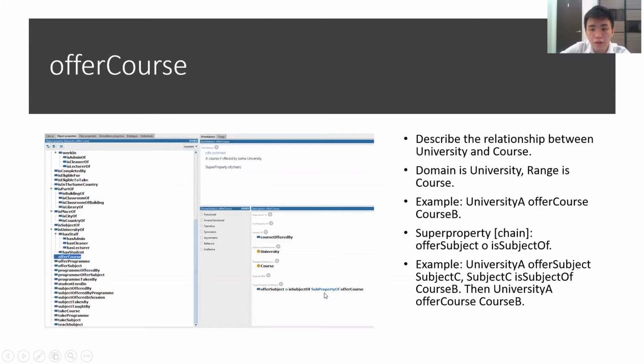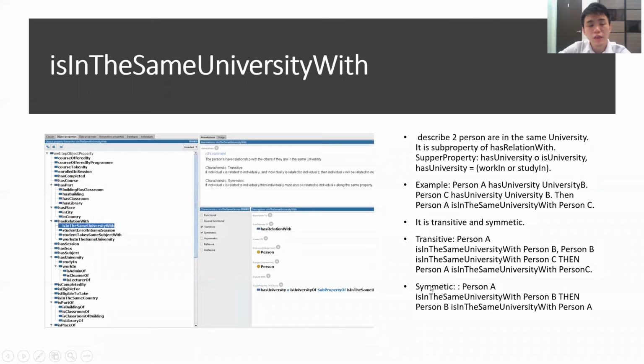For example, if University A offers subject C, and subject C is subject of course B, then University A offers course B.